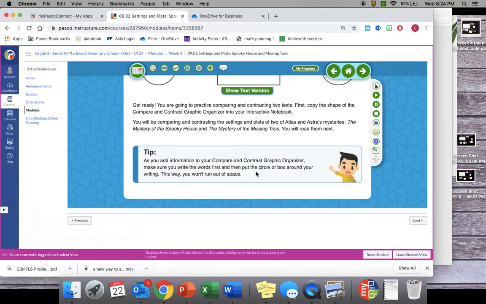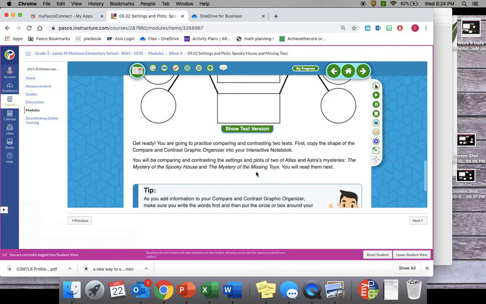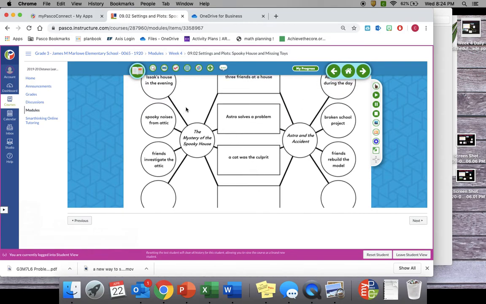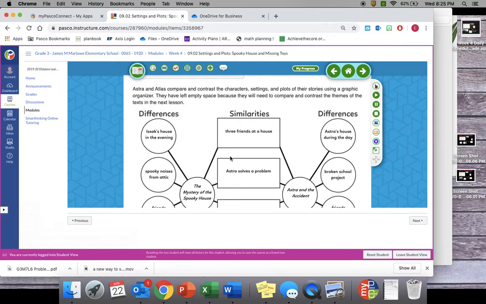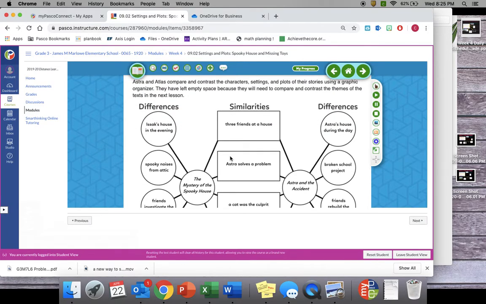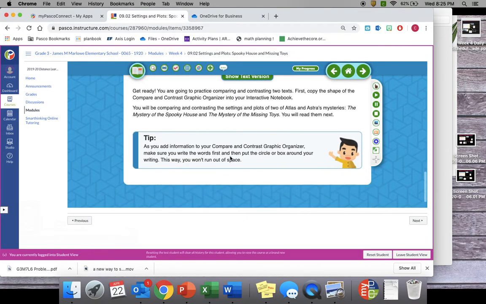What you're going to do here is you're going to practice comparing and contrasting the two texts that we've read, The Mystery of the Spooky House and The Mystery of the Missing Toys. You can use a graphic organizer that looks just like this. Your similarities are in the middle and your differences are on the sides. You may also choose your own graphic organizer that you'd like to complete. You will need this for next week's reading, so please make sure that you get started on that.